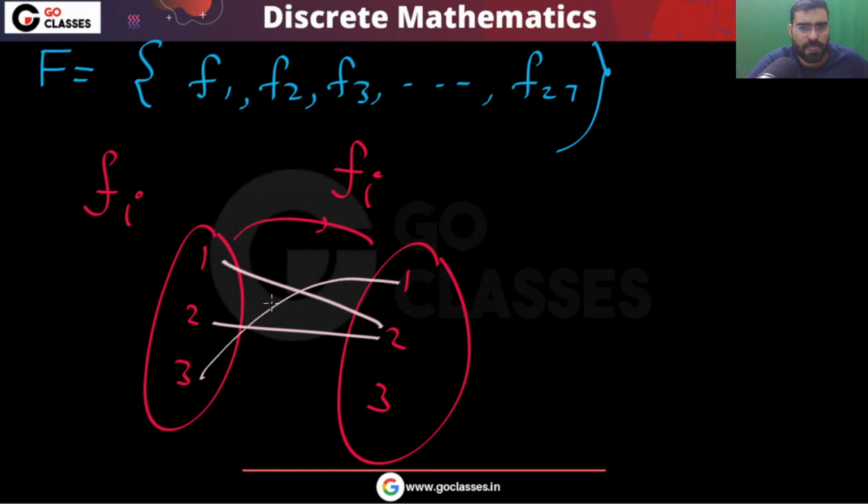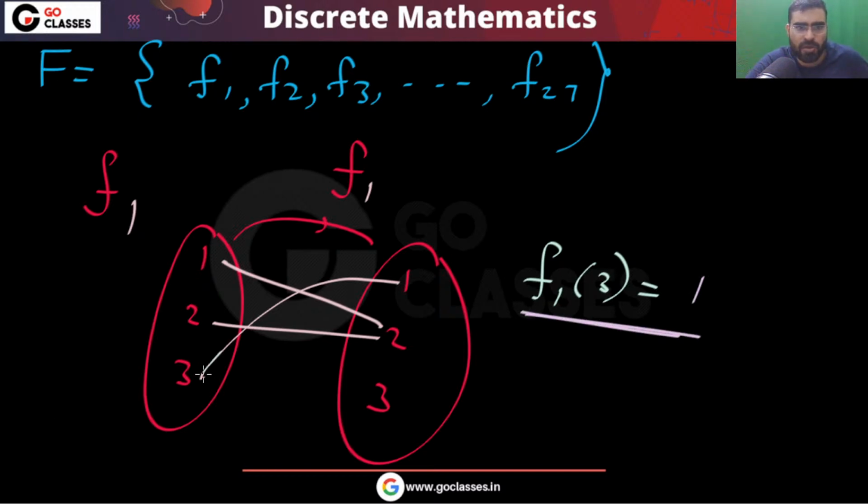So you can notice, very simply, that every fi is like this. For example, maybe this is f1. In this f1, what is the mapping of 3? The mapping of 3 is 1. So 3 is mapping to 1 in this function f1.